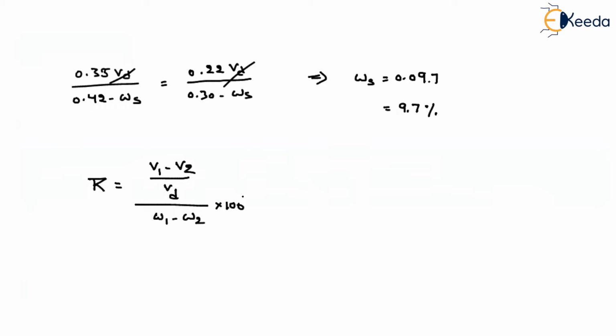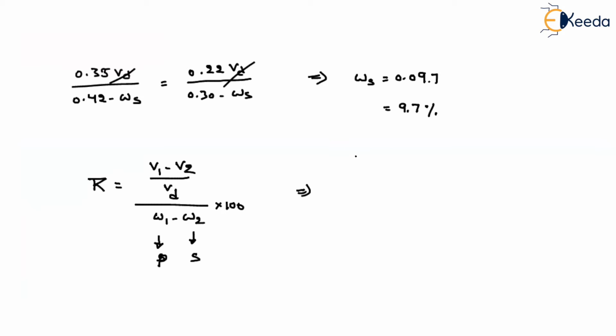Now we all know the corresponding values, then we can find out the value. Suppose 1, if I'm considering it as corresponding to, let us say, the plastic limit, and second one I am considering with respect to the shrinkage limit. So what is V1? V1 is nothing but corresponding to the plastic limit. So V1 is Vp minus VD.